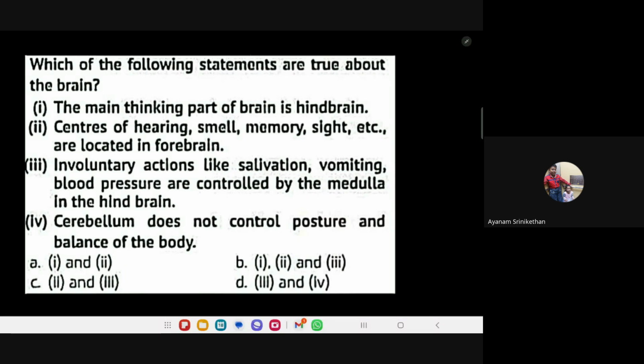What is the fourth statement? Cerebellum does not control posture and balance of the body. False. It controls, right? Obviously, it controls. So look at 2 and 3. Option C, 2 and 3.